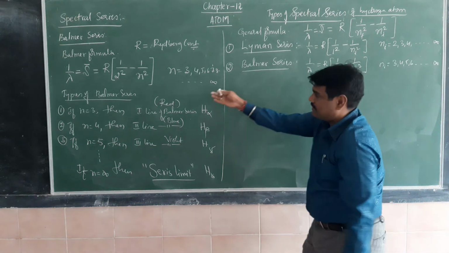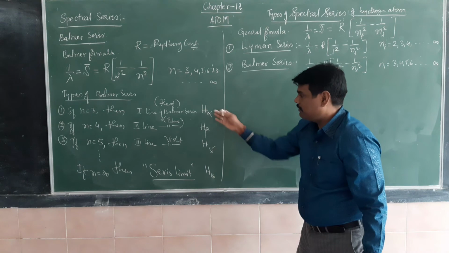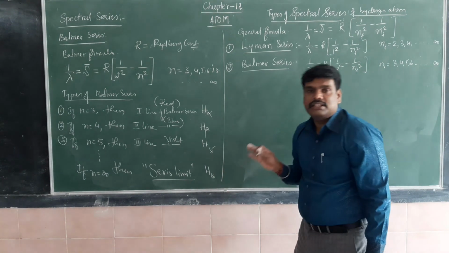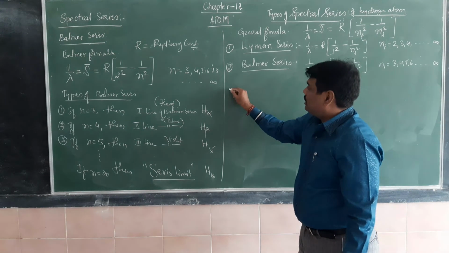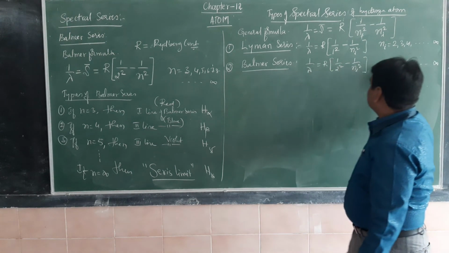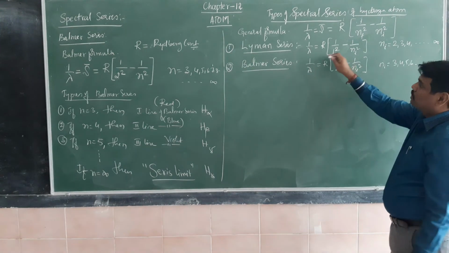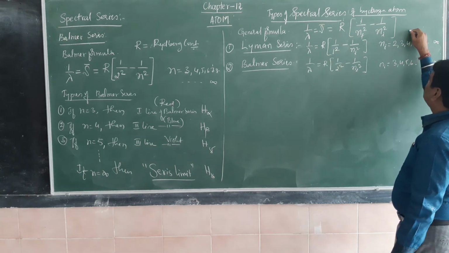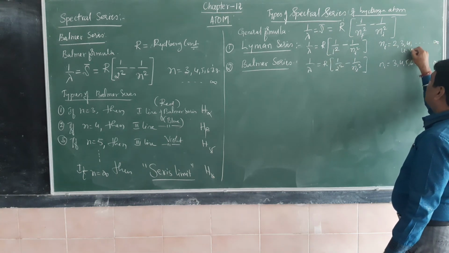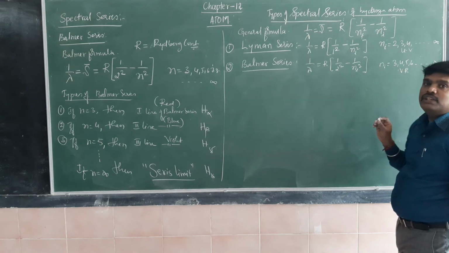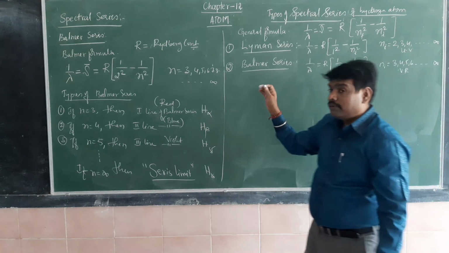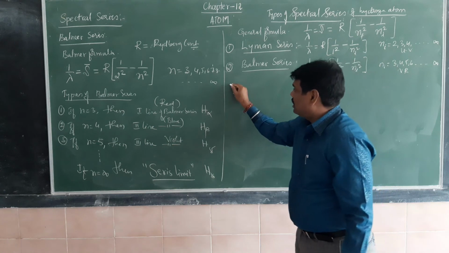We already discussed H alpha, H beta, H gamma: first, second, third. The last line is called the series limit. This belongs to the UV region, the ultraviolet region, and this belongs to the visible region of the electromagnetic spectrum. I will discuss that in later classes.